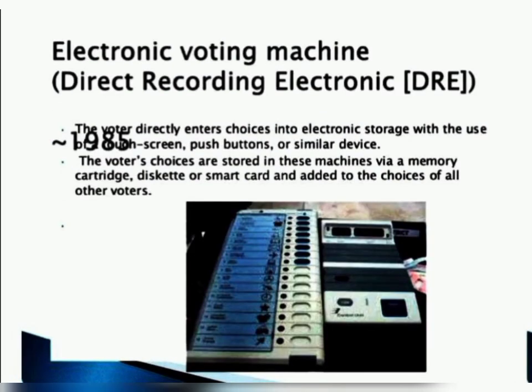Then the electronic voting machine. The voter directly enters choices into electronic storage with the use of a touchscreen, push buttons, or a similar device. The voter choices are stored in these machines via a memory cartridge, diskette, or smart card and added to the choices of all other voters.